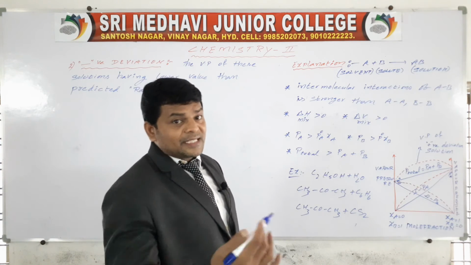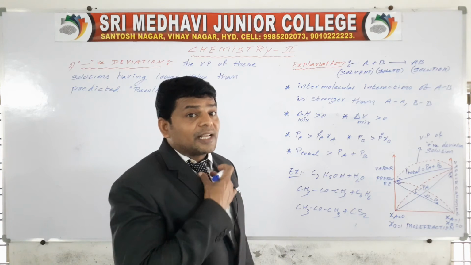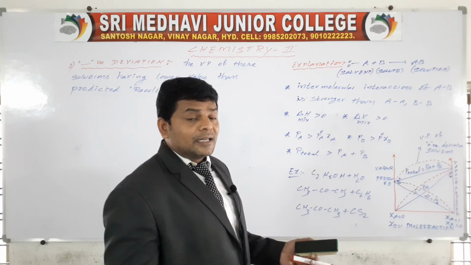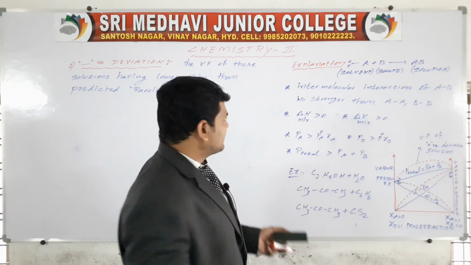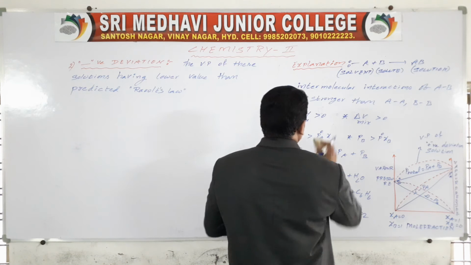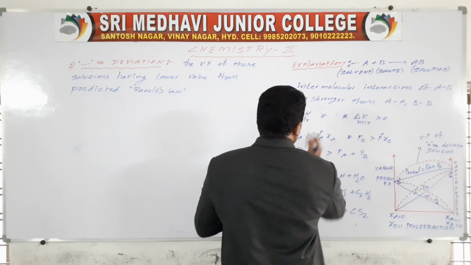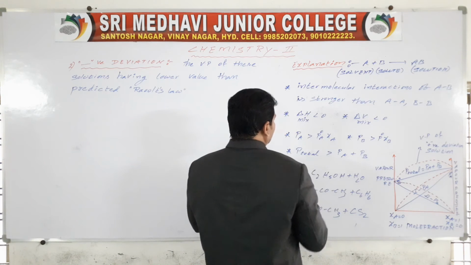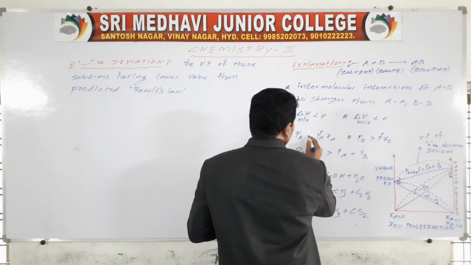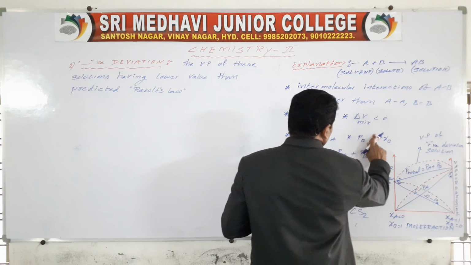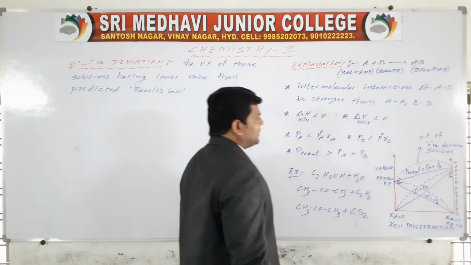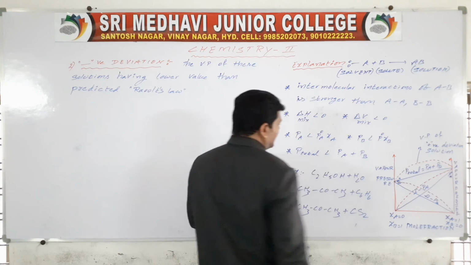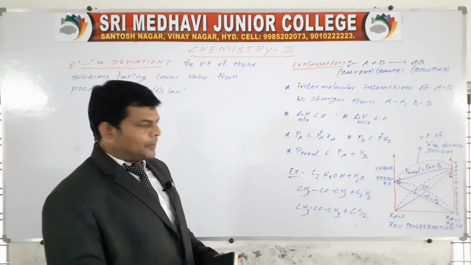So stronger means solute and solvent particles escaping from the solution is very less. Then vapor pressure is less. Then delta H mix is less than 0. Here delta V mix is less than 0. Here PA is less than P naught A XA. Here PB is less than P naught B XB. Then P total is less than PA plus PB.